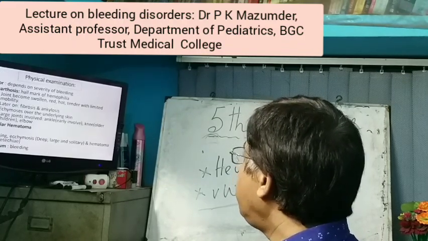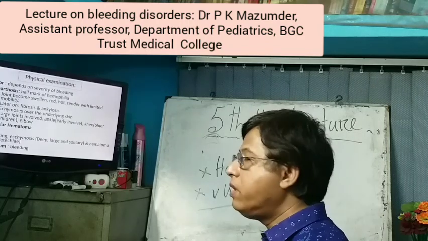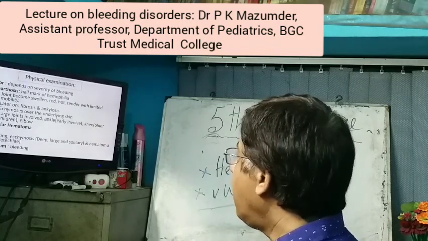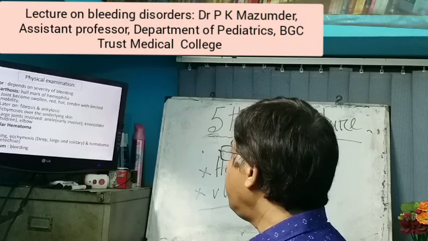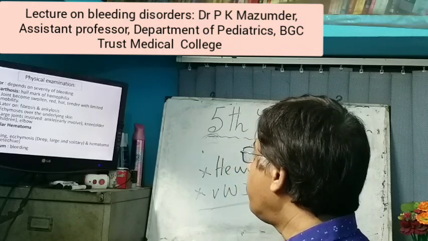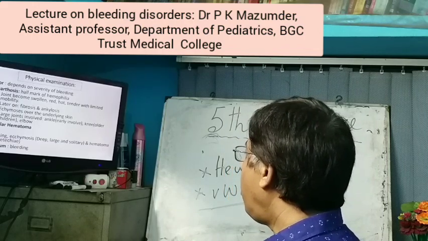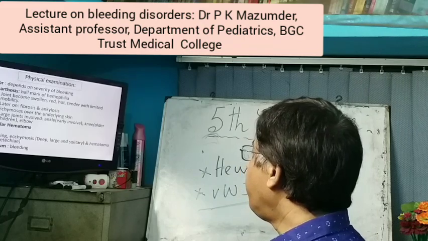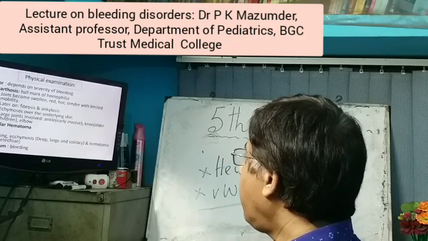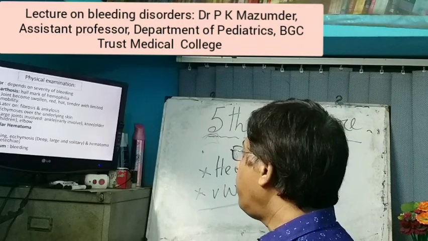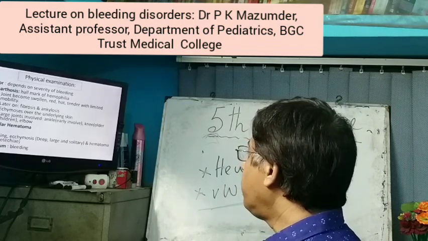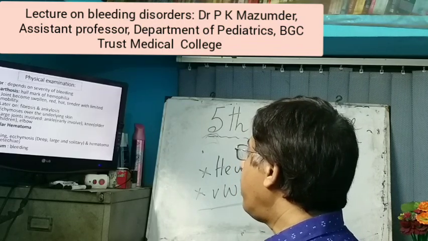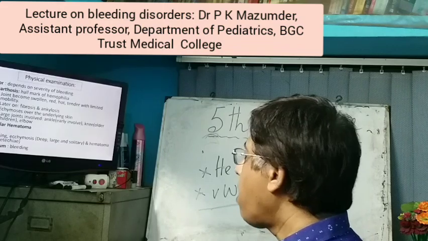Now physical examination: pallor depends on severity of bleeding. Hemarthrosis is the hallmark of hemophilia. Affected joints are swollen, red, hot, tender, and movements are restricted. Later on, the joint becomes fibrosed with ankylosis. There is also ecchymosis over the overlying skin.